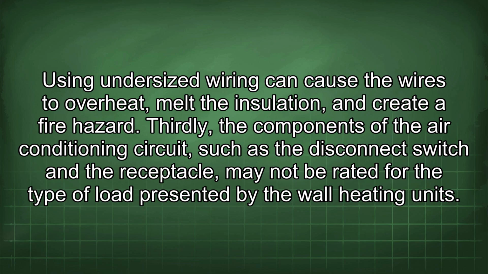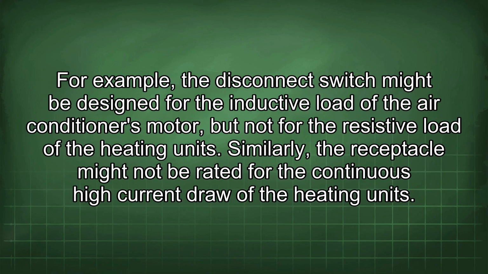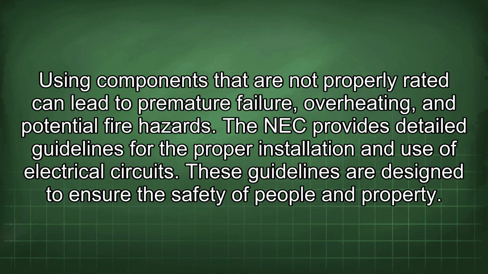Thirdly, the components of the air conditioning circuit, such as the disconnect switch and the receptacle, may not be rated for the type of load presented by the wall heating units. For example, the disconnect switch might be designed for the inductive load of the air conditioner's motor, but not for the resistive load of the heating units. Similarly, the receptacle might not be rated for the continuous high current draw of the heating units. Using components that are not properly rated can lead to premature failure, overheating, and potential fire hazards.